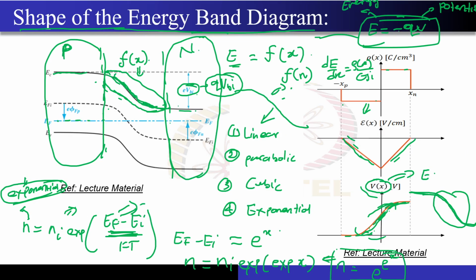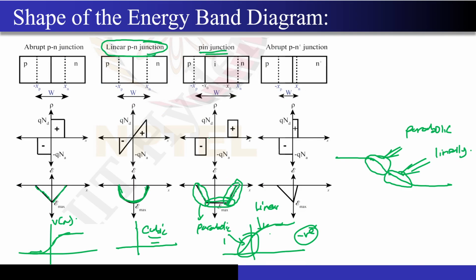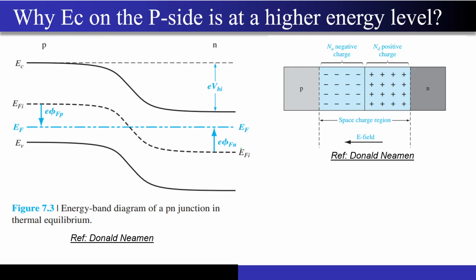This is the reason why I emphasized so much on the shape of this fall, because sir must have given you some homework for the PIN junction: just try to draw the energy band diagram. This is the way you have to draw it. First find the potential, find the nature of the rise or fall, and the same nature will be present in the energy band diagram as well. And this abrupt PN junction is very similar to this one. This is a PN plus junction, this is a PN junction, so the shape will be the same, the fall will be parabolic only. I hope that till this point it is very clear to you.